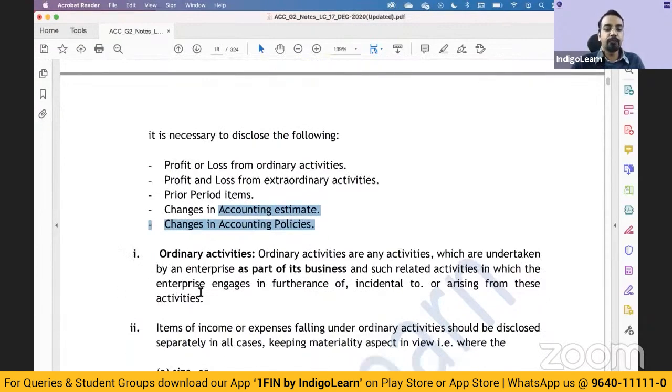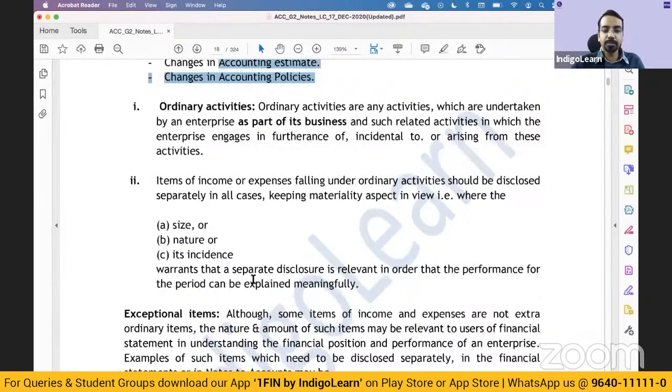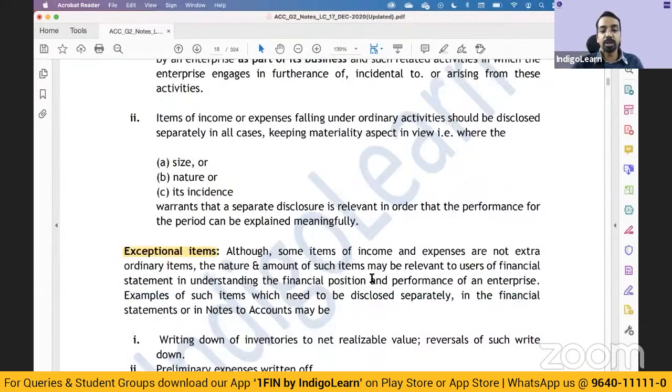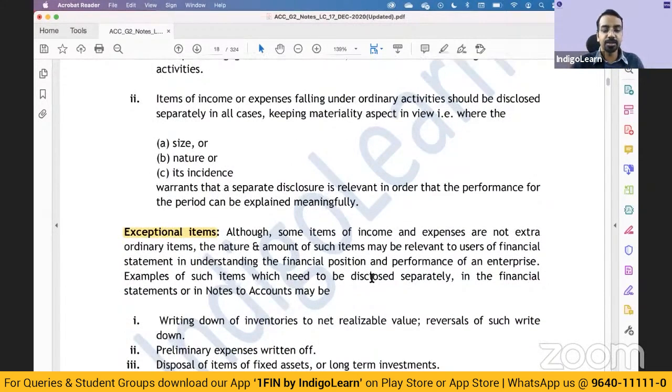So a specific focus again on some exceptional items. Though certain items may not be extraordinary items, the nature and amount of such items may be relevant to the users of financial statements, understanding the financial position and performance of the enterprise, and hence they are disclosed separately. You dispose of a division altogether, right? So that may be an extraordinary item. But you have sold a fixed asset. Now these fixed assets, you will disclose them separately.